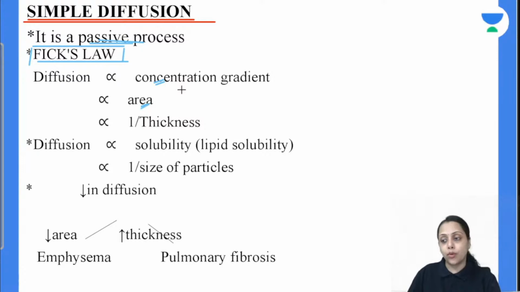It is directly proportional to the area: the more the surface area of the membrane, the more the diffusion. It is inversely proportional to the thickness of the membrane: the thicker the membrane, the lower the diffusion rate. Diffusion is directly proportional to solubility: the more lipid soluble the substance, the higher the rate of diffusion. Diffusion is inversely proportional to the size of the particle.